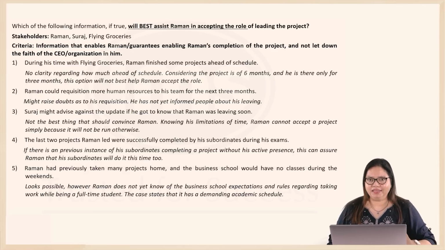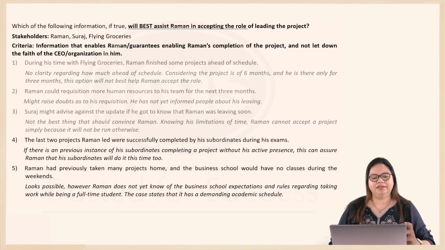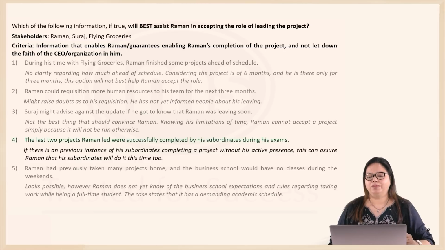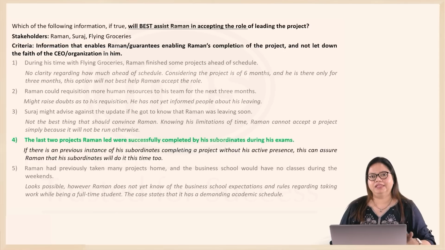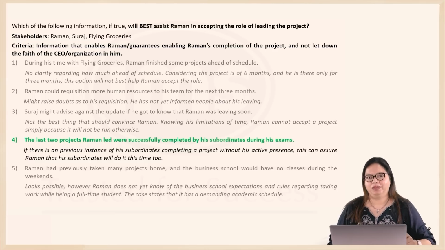So, considering the challenges connected with most other details, the best one for us indeed will be option 4, because this indeed is information that should give him some hope and confidence that even in his absence, his team, as long as he empowers them and trains them the right way, they should be able to complete it. So let's mark 4 as our answer.